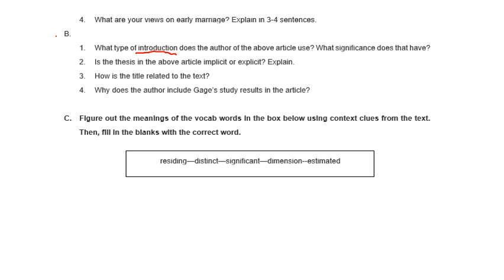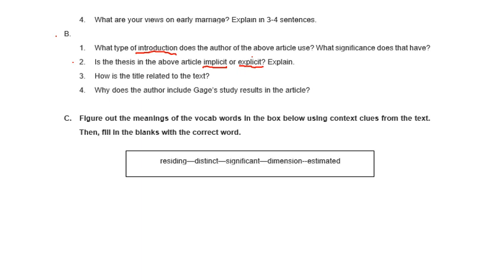Now, number 2, is the thesis in the above article implicit or explicit? We talked about those also, where we said that implicit meant that the author implies it. He never really states it directly, while explicit means that the author states the thesis statement directly. So you would tell me, for example, that the thesis statement is explicit and it's the last sentence of paragraph 1. That is, if the thesis statement is directly stated in the text.